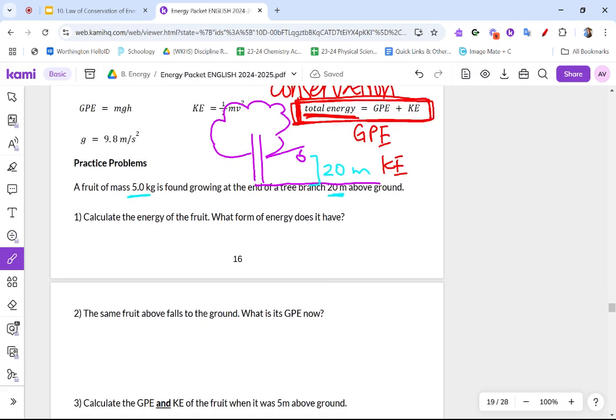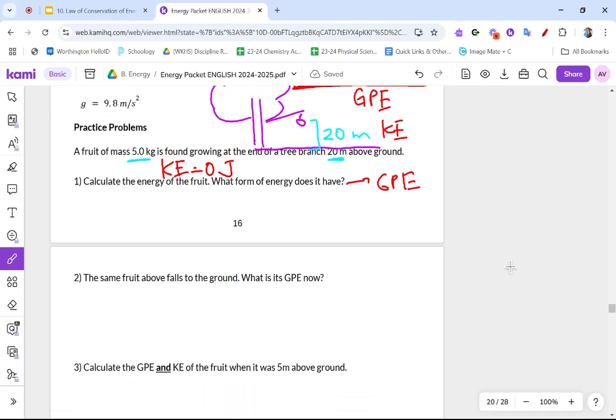So if I look at this picture and go back to my problem, I see that this fruit is not moving. If it's not moving, then my kinetic energy must equal 0 joules, which means all of my energy must be potential energy. What form of energy? Well, it must be GPE because it is high off the ground, 20 meters off the ground, and it's not moving. It has the potential to fall, but it's not falling. So I'm going to calculate this.